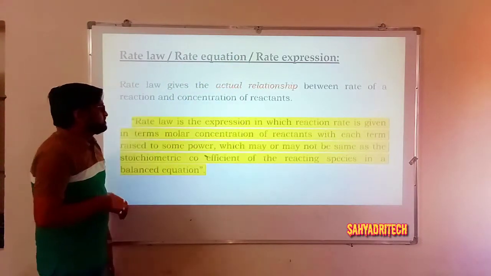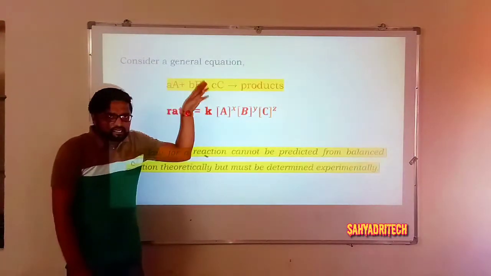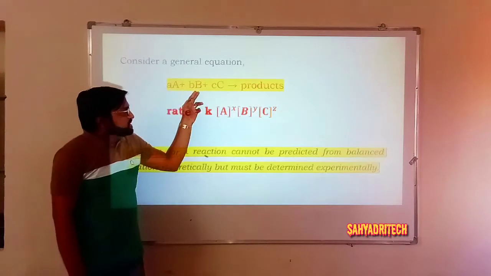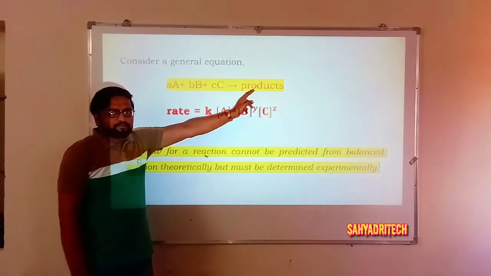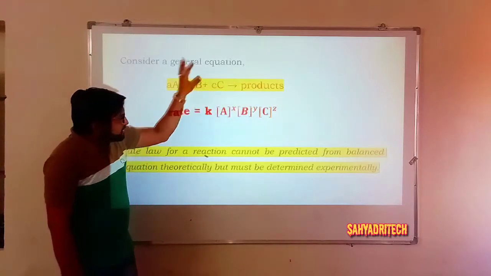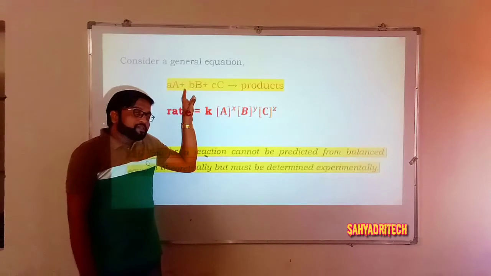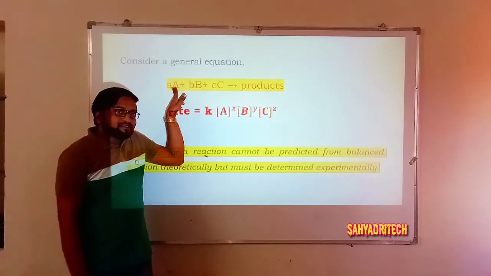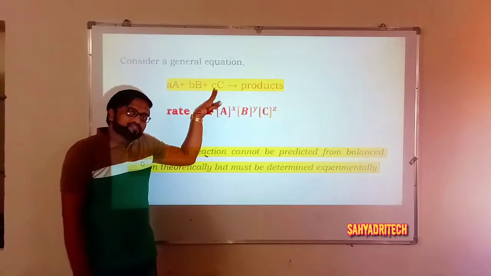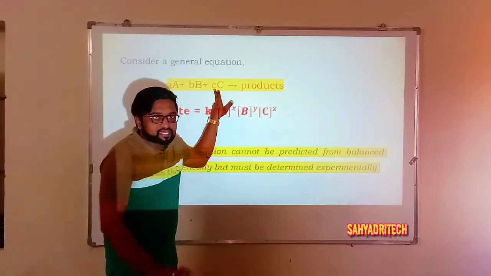Well, let's go for some analogy here. Consider a general reaction, aA plus bB plus cC gives rise to product. If I want to write the rate according to the law of mass action, what would it be? Rate is equal to K into concentration of A raised to a, B raised to b, into C raised to c. That is the law of mass action.